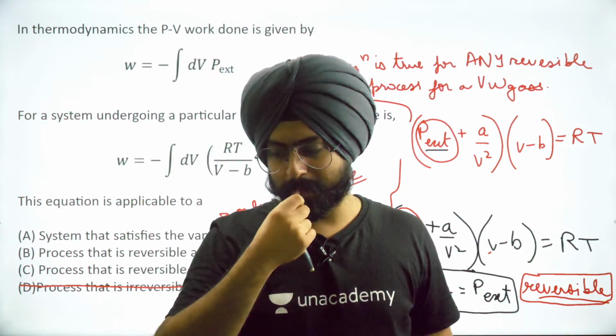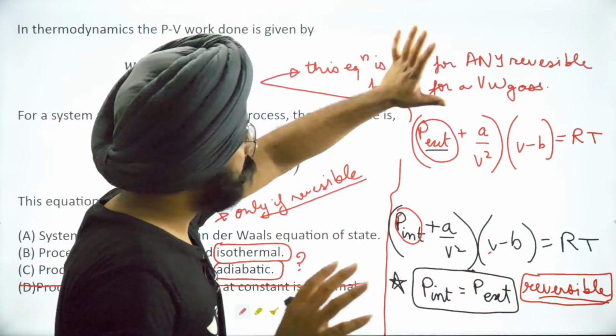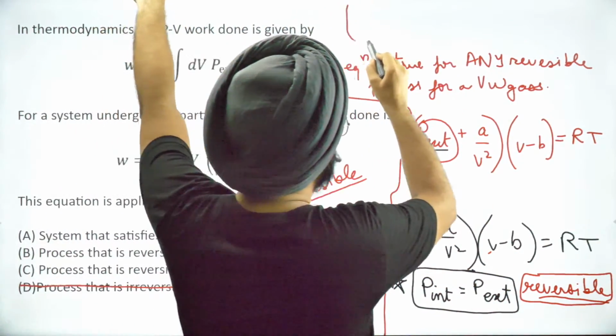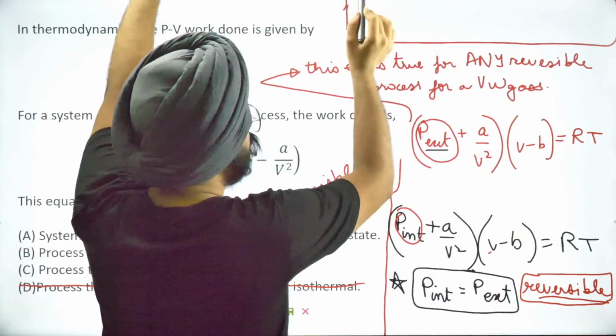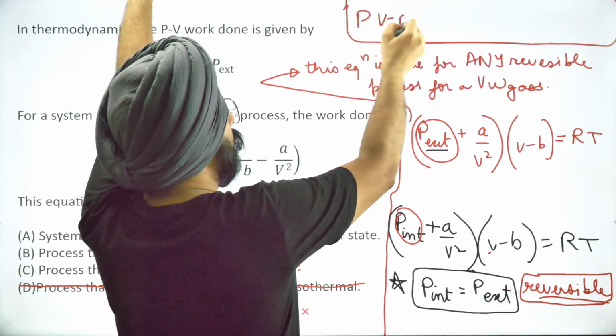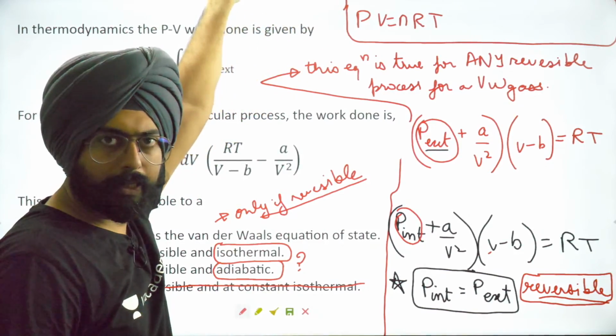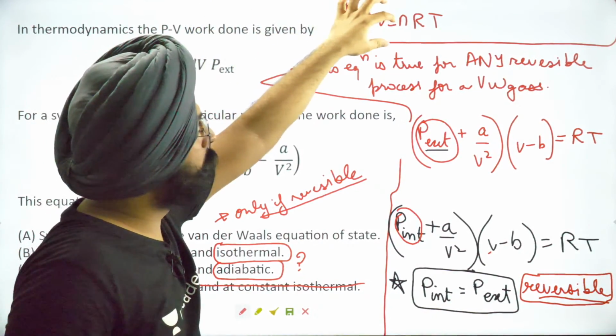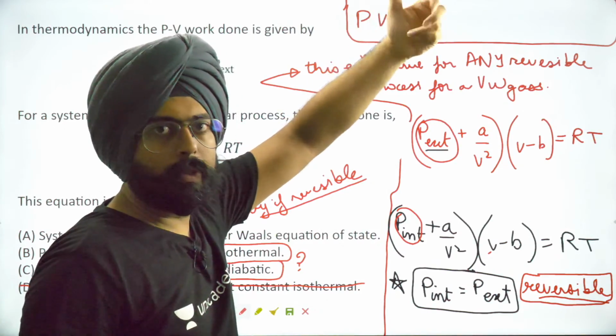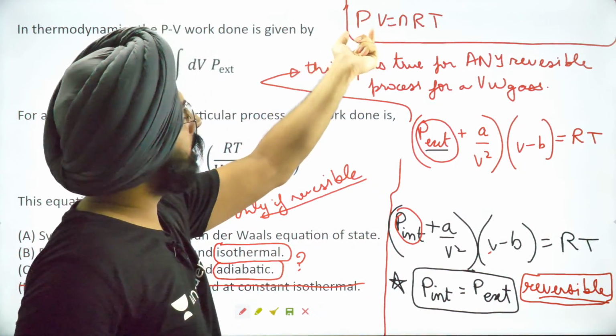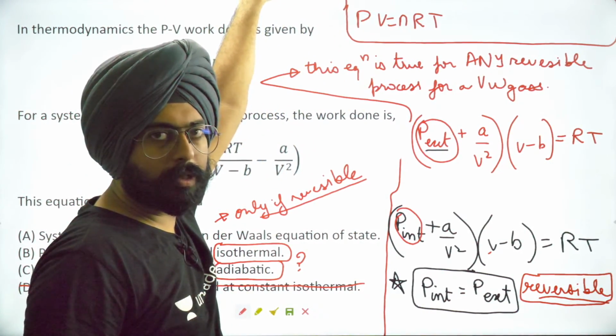Okay. Achha, this might sound a little complicated to you. Tell me, for an ideal gas, PV equal to nRT, is that equation correct? This is true for an ideal gas. If there is an isothermal process, does this equation hold true? Yes, it does. Because of this equation, I can say PV is constant in an isothermal process.